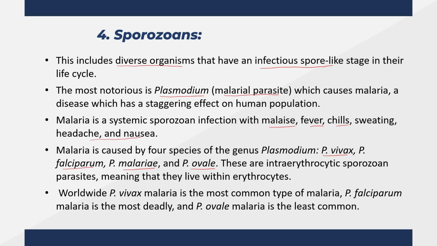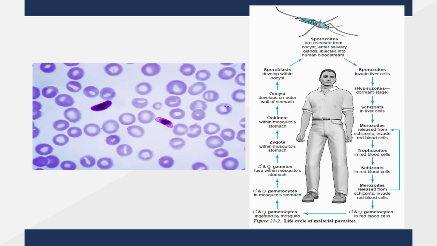All of them are intra-erythrocytic sporozoan parasites, meaning that they live within the erythrocytes or RBCs. Worldwide, vivax malaria is the most common type of malaria. However, falciparum malaria is the most deadly, and the least common one is Plasmodium ovale malaria. In this image, you can see different stages of the malarial parasite in the human bloodstream. In the next image, this represents the life cycle of the malarial parasite in both hosts.